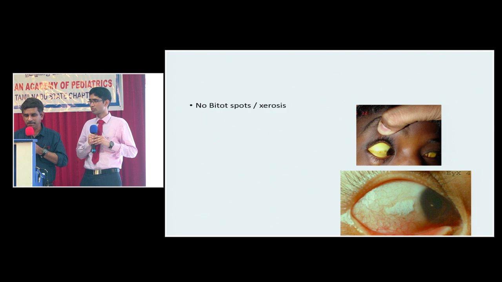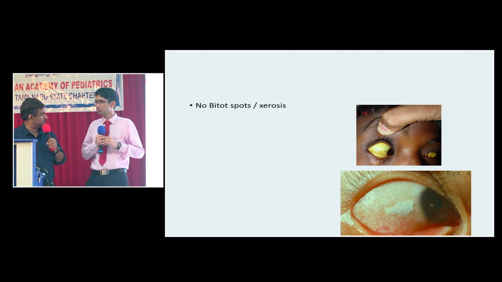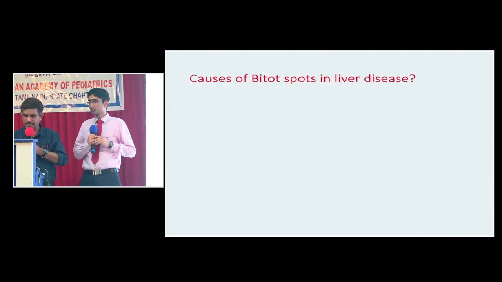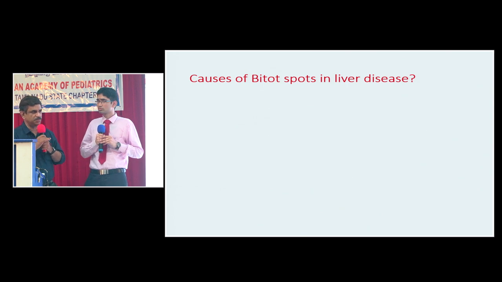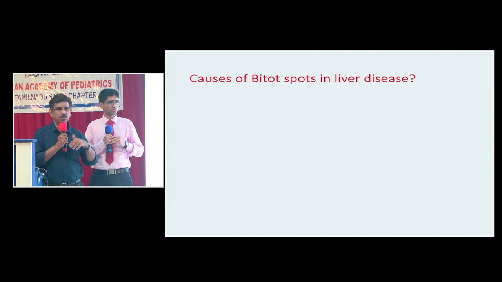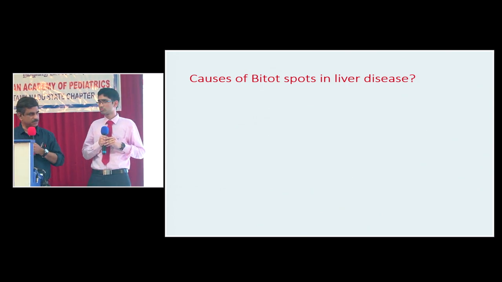Now what is this? This is one of our patients with jaundice. You can also see he has got Bitot's spots. So our patient does not have Bitot's spots. No cataract. What are the causes of Bitot's spots in liver disease? This child has got a chronic liver disease. What are the causes? Why do they develop Bitot's spots? Yes.